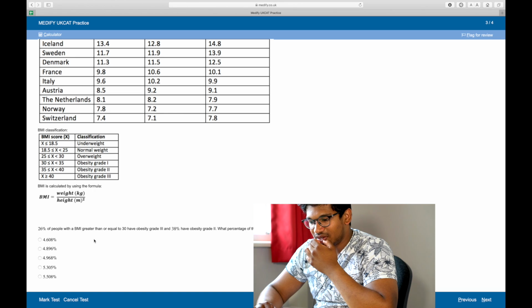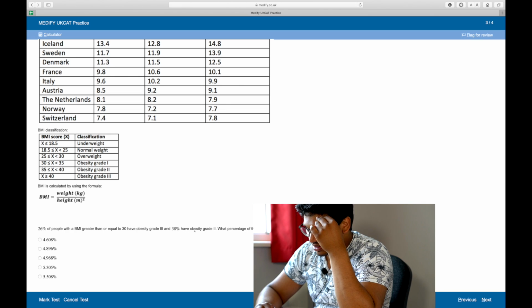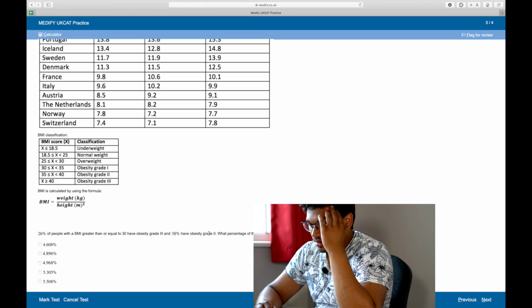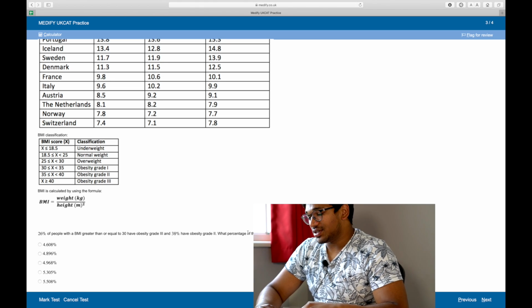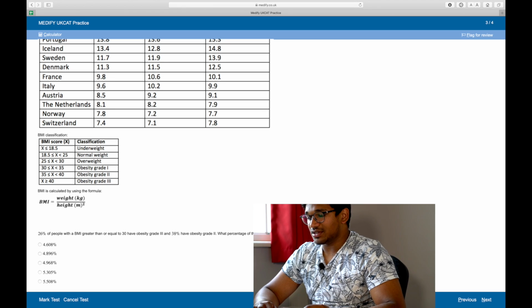26% of people with BMI greater than or equal to 30 have obesity grade 3, and 38% have obesity grade 2. What percentage of the total adult female population of Portugal have an obesity of grade 1?